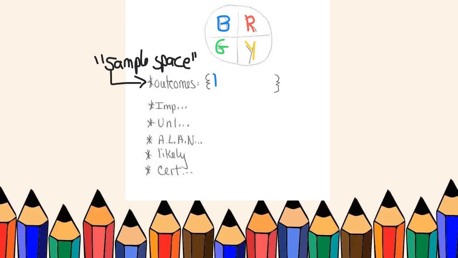So I could spin blue, or I could spin red, or I could spin green, or I could spin yellow. Those are my 4 outcomes for this particular spinner. Sometimes outcomes are called sample space.